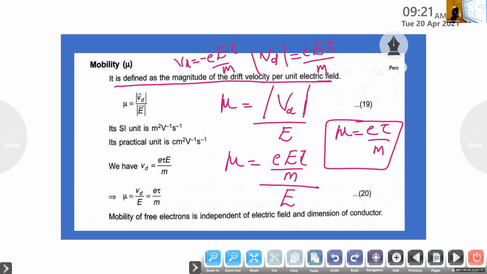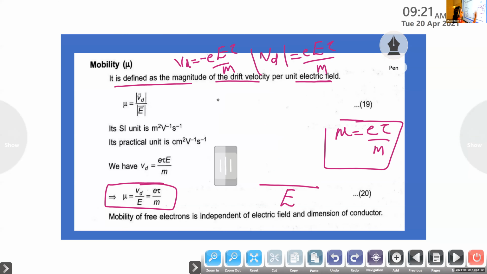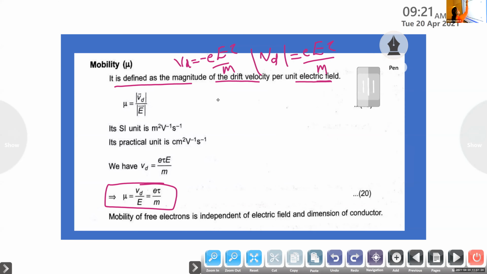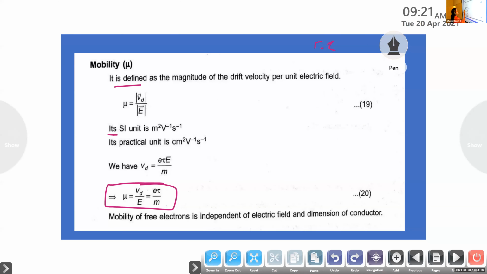When we substitute these values, we get the expression for mobility: mu is equal to e tau by m. And the SI unit of mobility is meter square per volt per second.